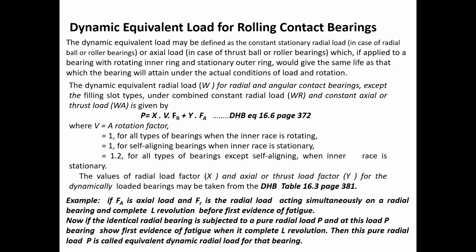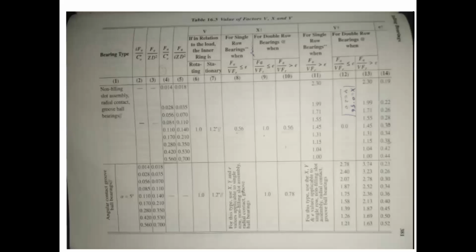These X and Y we can get from the machine design data book written by Reddy and Mahadevan on page number 381, table number 16.3. You can see the values of X and Y for different bearings are given in this table.